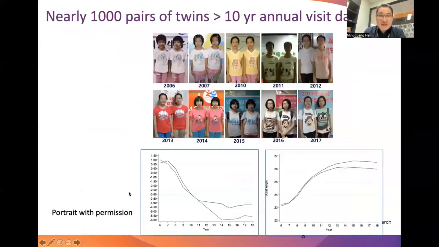As you can see from this portrait, the twins were very young, 7 years old, when we enrolled them, and over more than 10 years they grew up, and some of them started to wear glasses. If you look at this twin and her co-twin, they ended up with different spherical equivalents: one is -4 and the other is -6, and similarly for axial elongation. They are monozygotic, genetically the same, but they ended up with different myopia outcomes.